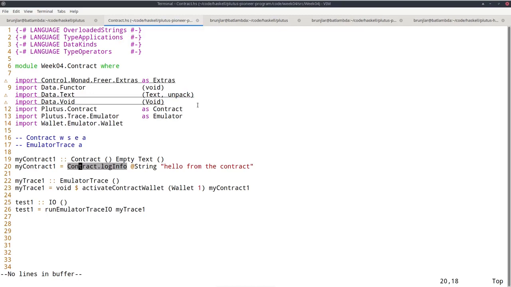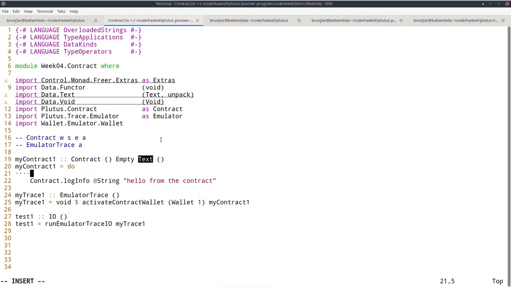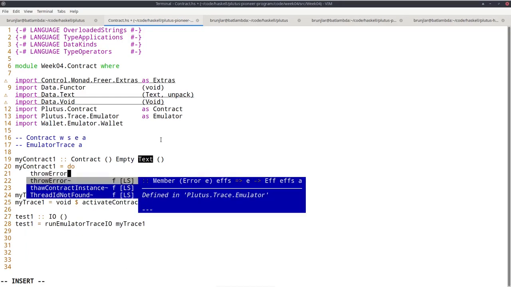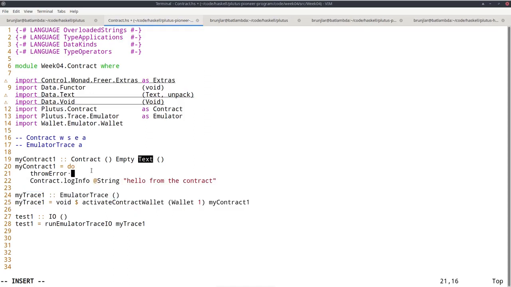So next, let's try to throw an exception. As I said, we can now have error messages of type text. So let's turn this into a do block and let's throw the exception before I do the logging. This throw error allows me to throw an exception of type E. In our case, E is text, so I can specify text here. I can use literal strings because I have the overloaded strings extension active, which will then be passed as a text. So for example, I can say boom.